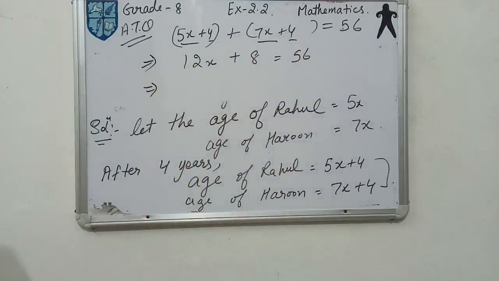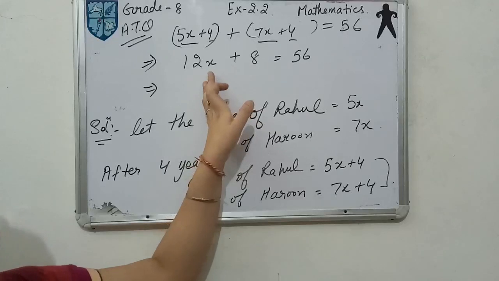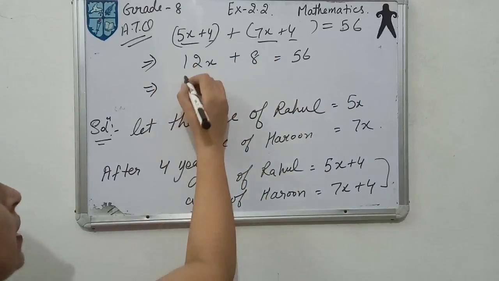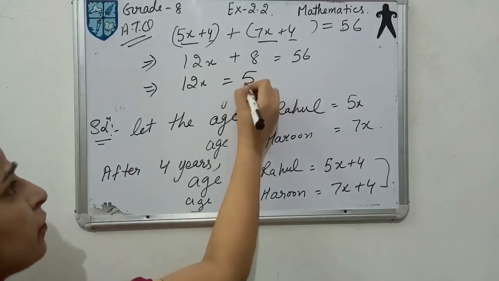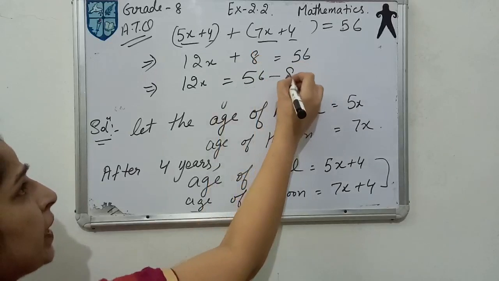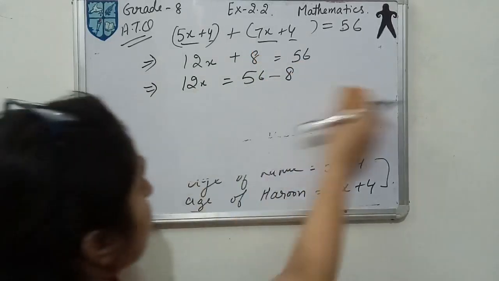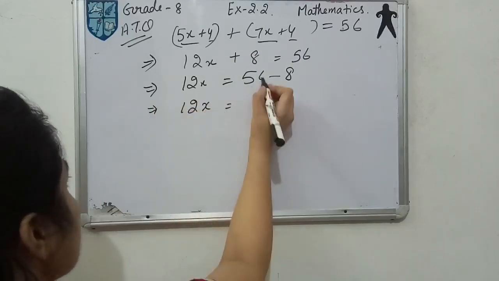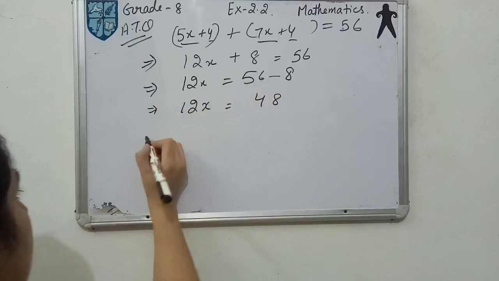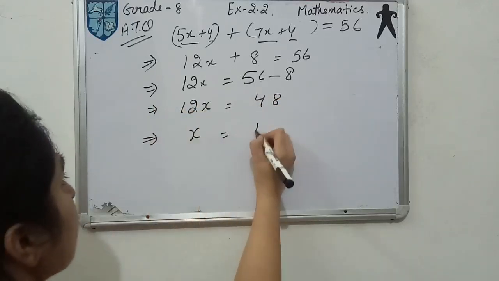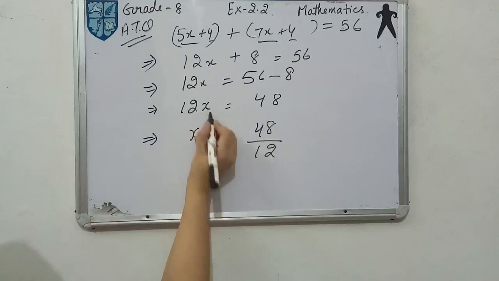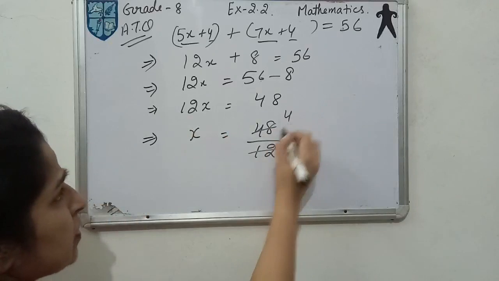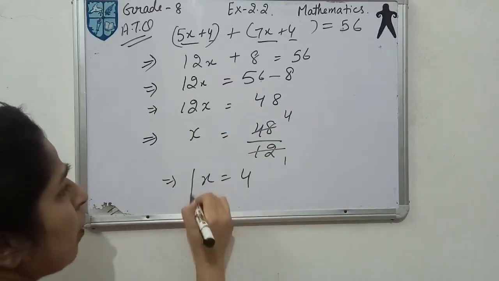Now to solve it further, you can see the x variable is on the left-hand side. We will shift the other number to the other side. So 12x will stay here, and the plus 8 will go to the other side as minus 8. When you solve it further, 12x is equal to 56 minus 8, which is 48. It implies x is equal to 48 over 12, because 12 is multiplied here, and when it goes to the other side it will divide. 12 fours are 48. Like this you have got the value of x, which is 4.